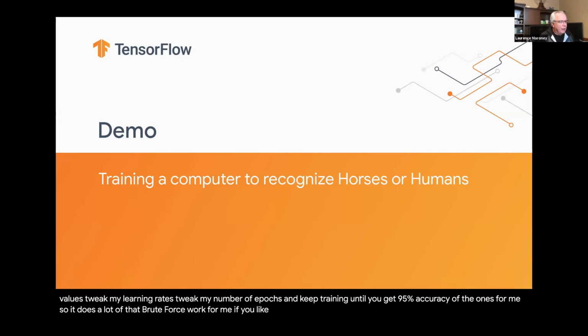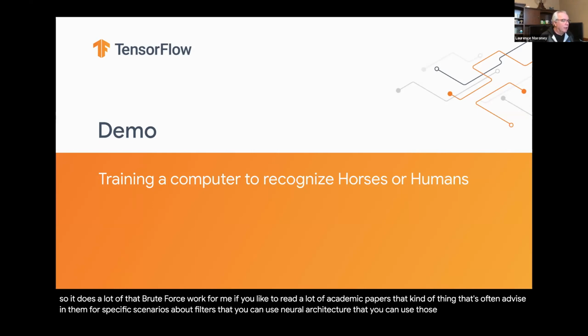If you like to read a lot of academic papers, that kind of thing, there's often advice in them for specific scenarios about filters that you can use, neural architectures that you can use, those kinds of things.